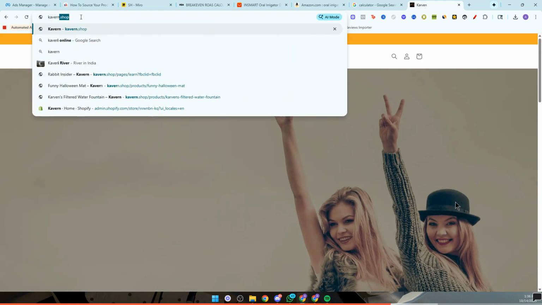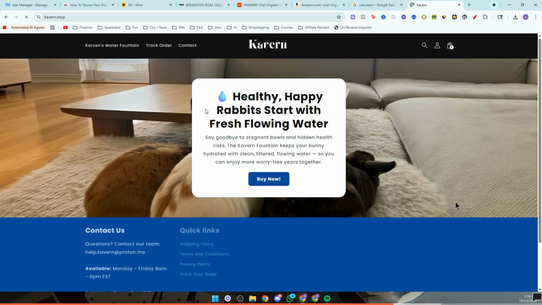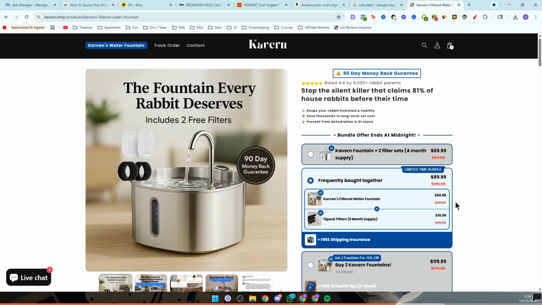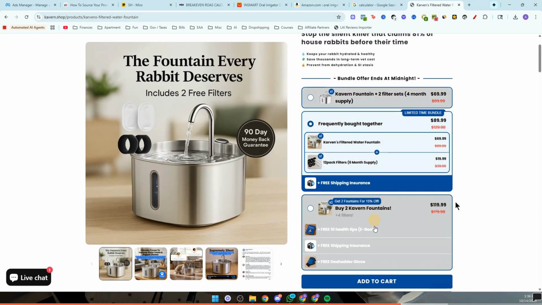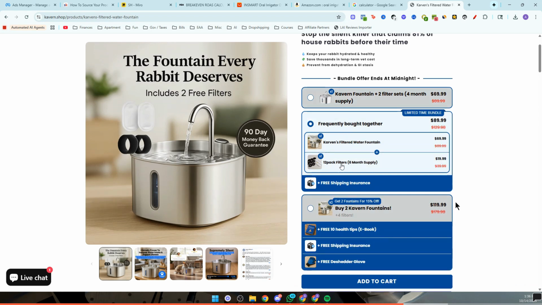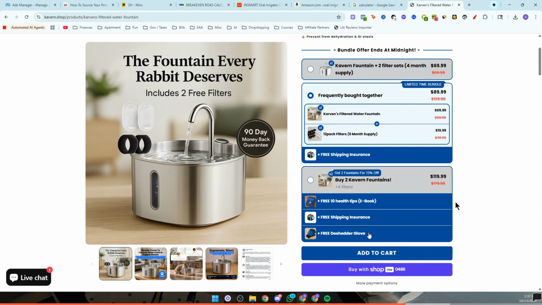Nope, not that store. I believe it's this store here. And as you can see, it's a fountain for rabbits. And you can see here, most people make the mistake of just selling one of these items, but I have 2 other additional items where you can bundle and get additional filters. You can get an ebook, free shipping, a de-shedding glove.